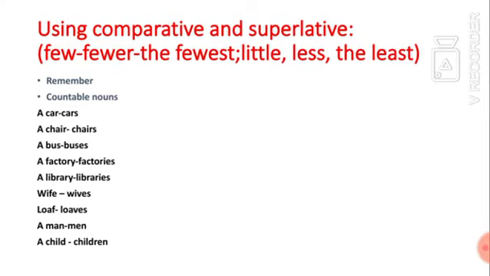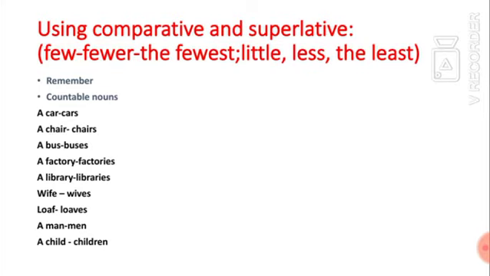Nouns that end in ch, sh, o, s, x, we add es, like bus, buses. Also, we have nouns that end in y, we change y into ies.